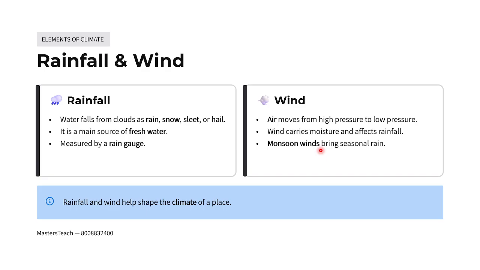Okay, wind. So what is wind? Air moves from high pressure to low pressure. That is called wind. Wind carries moisture, which affects the rainfall. Monsoon winds bring seasonal rain. So rainfall and wind shape the climate of a particular place.